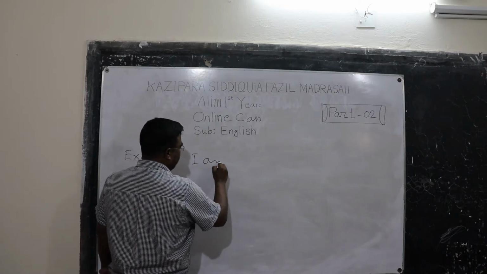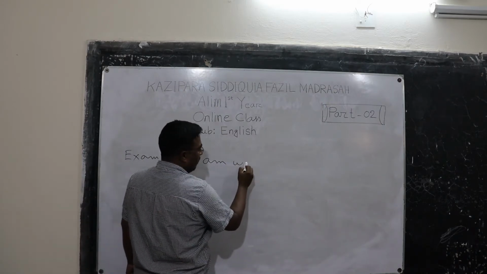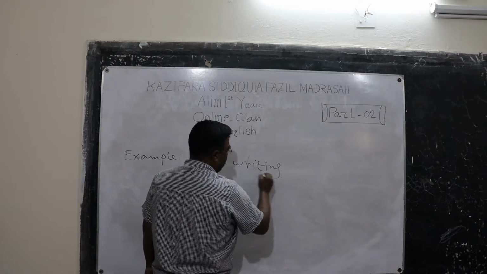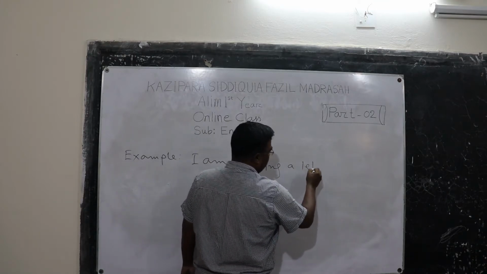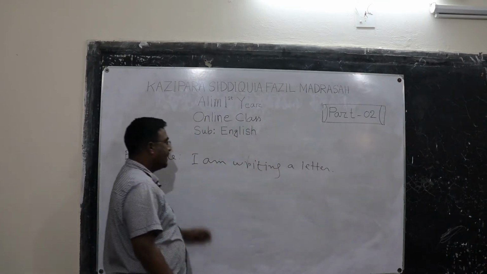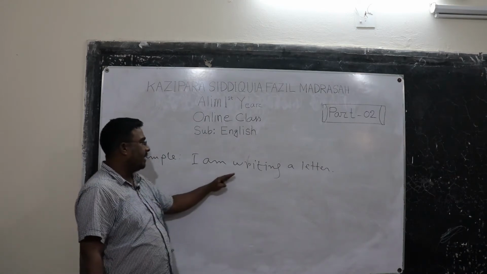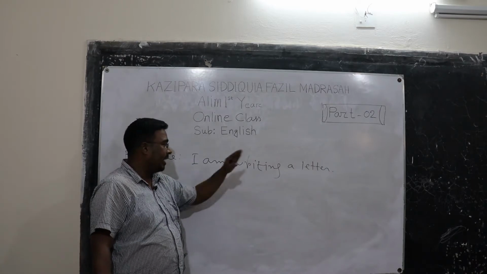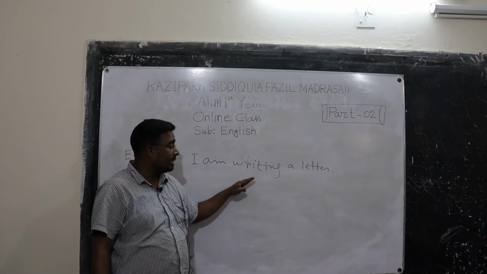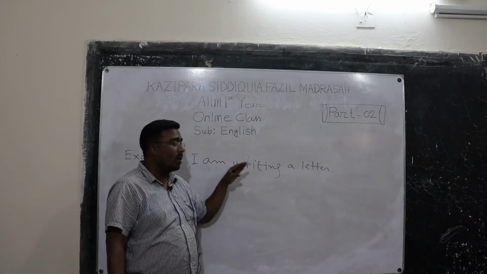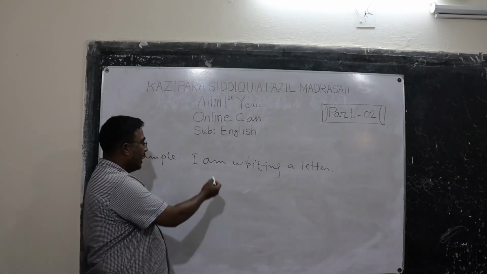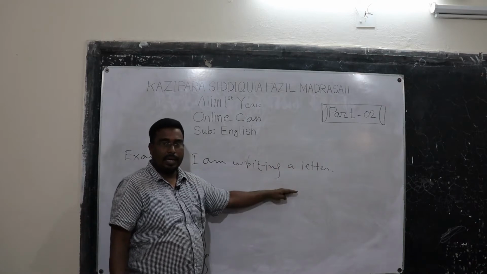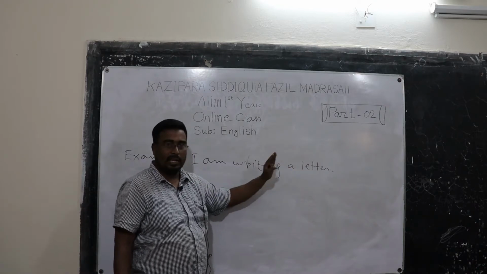I am writing a letter. Notice this sentence very carefully. Here I have written, I am writing a letter. So here write is an action. This action is happening now. It is in a progressive mode. It is ongoing. So here we have found that I am writing a letter. It is a continuous mode, and that's why it is present continuous tense.